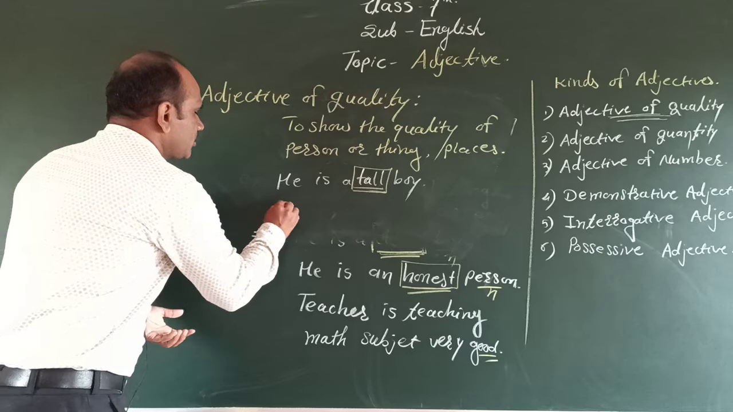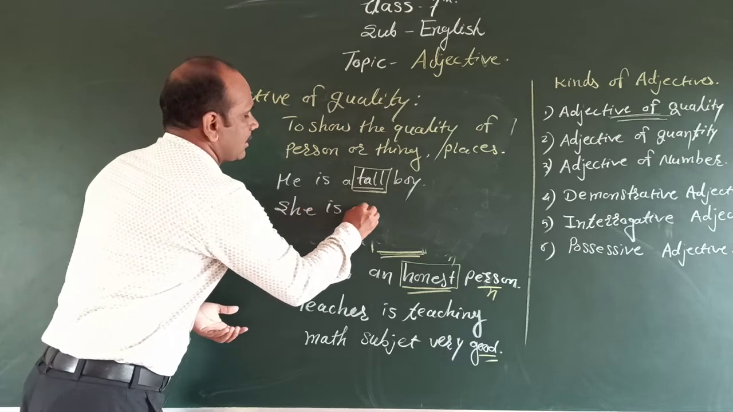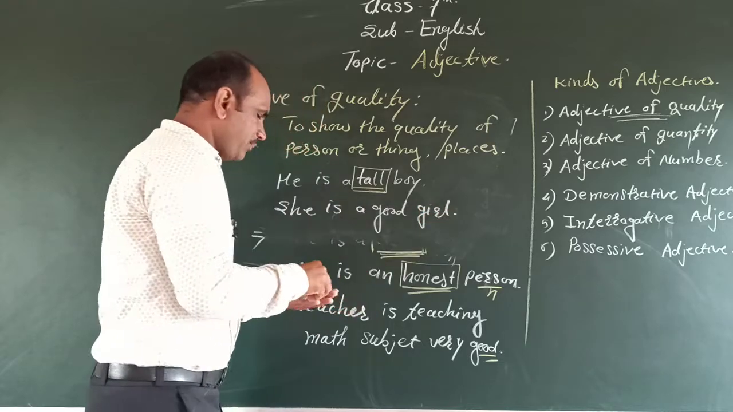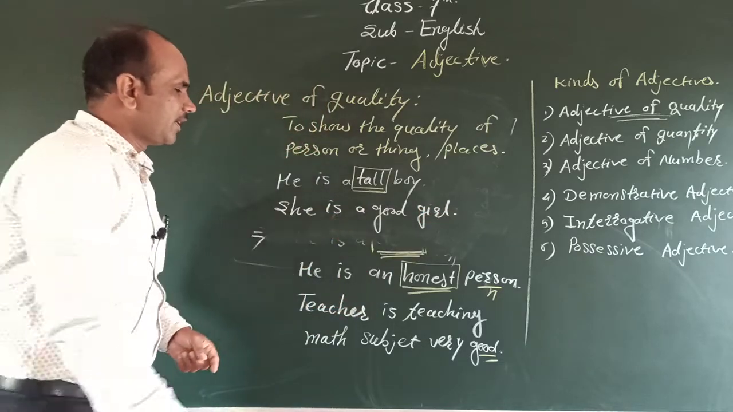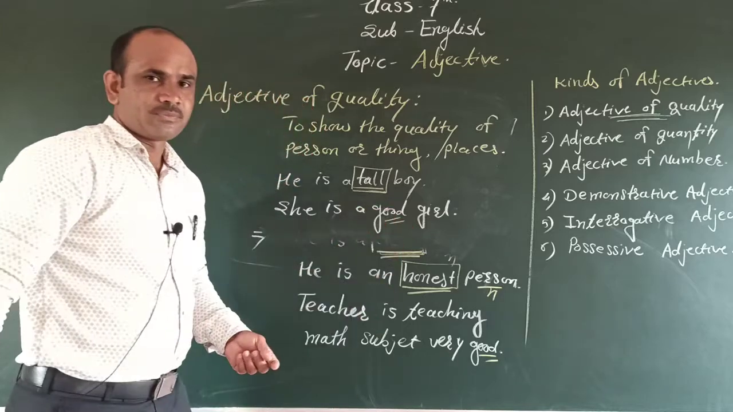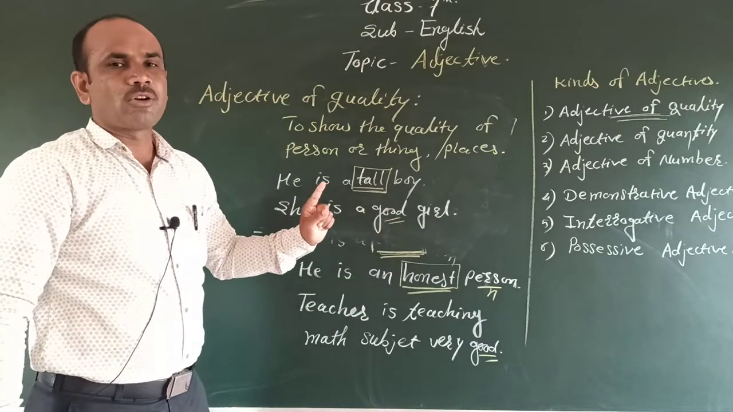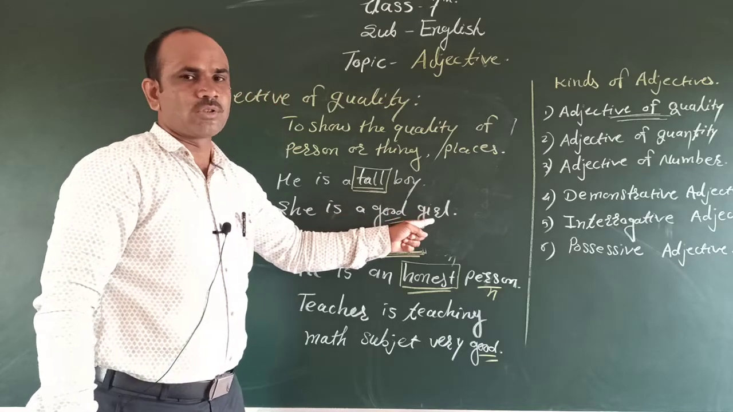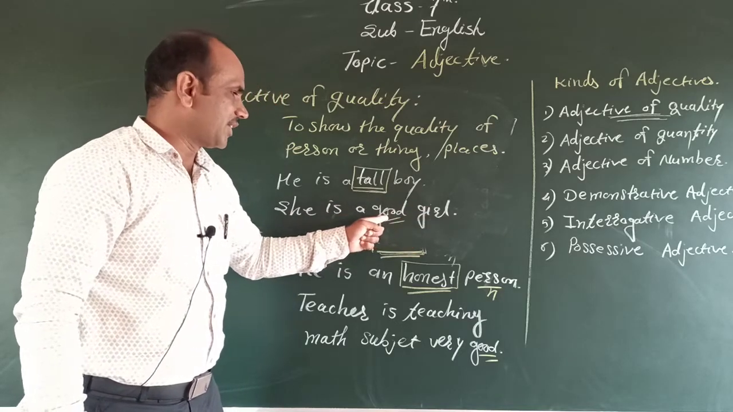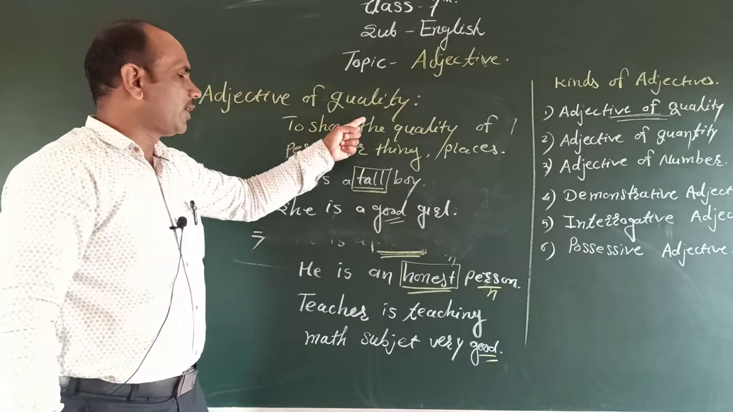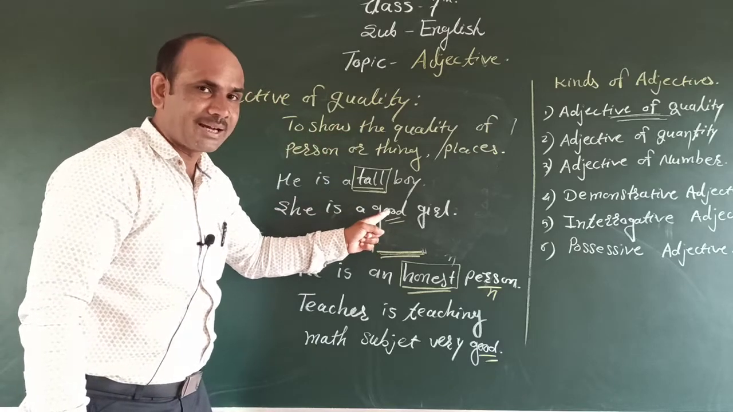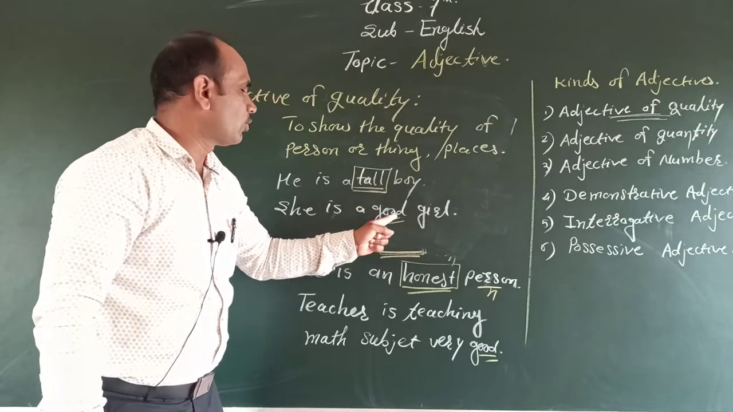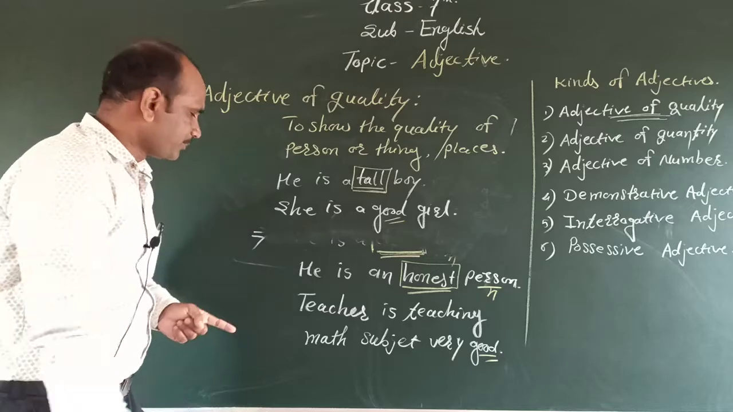Second, we say that she is a good girl. Here good is an adjective. Why do we call it an adjective? Because the word good tells more information about the noun. Therefore we call it an adjective. But why do we say adjective of quality? Because this adjective tells the quality of this noun. Therefore we call it adjective of quality.